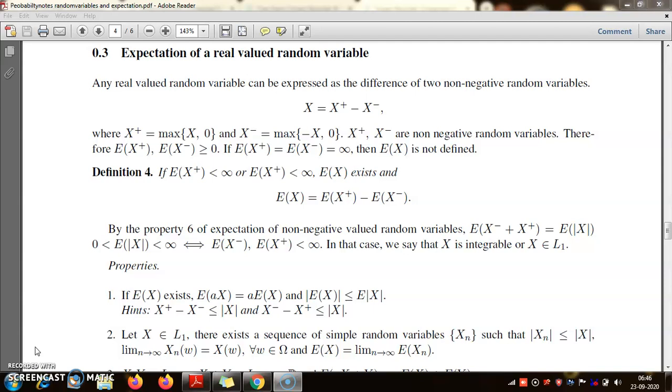Today I am proceeding towards the third stage of the theory of expectation, which is to define expectation of any real valued random variable. So here this equation is the first important concept to realize when you think of defining expectation of any real valued random variable. So to again brush up your memory, what is a real valued random variable?